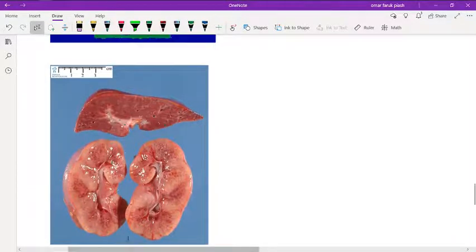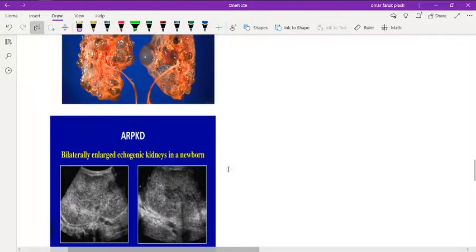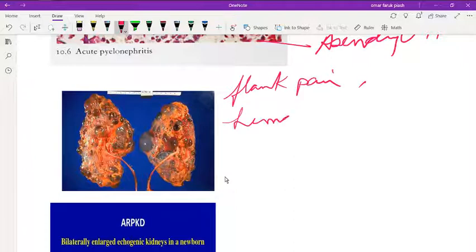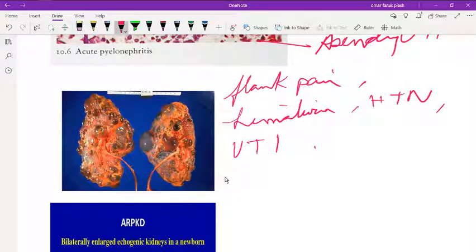First, autosomal dominant polycystic kidney disease. What happens in here? There are numerous cysts in the cortex and the medulla. It also presents with flank pain, hematuria, hypertension, and urinary tract infection.